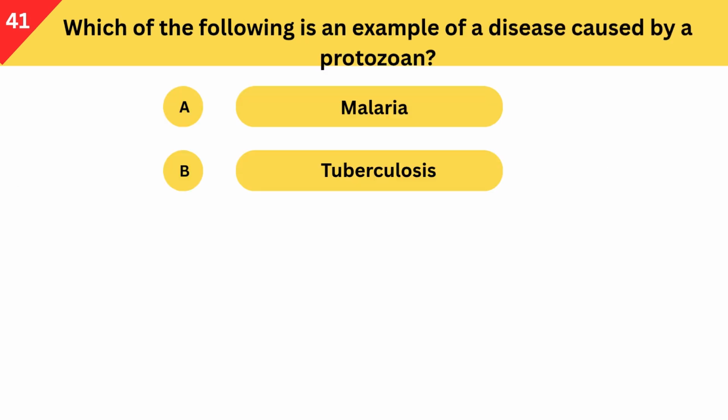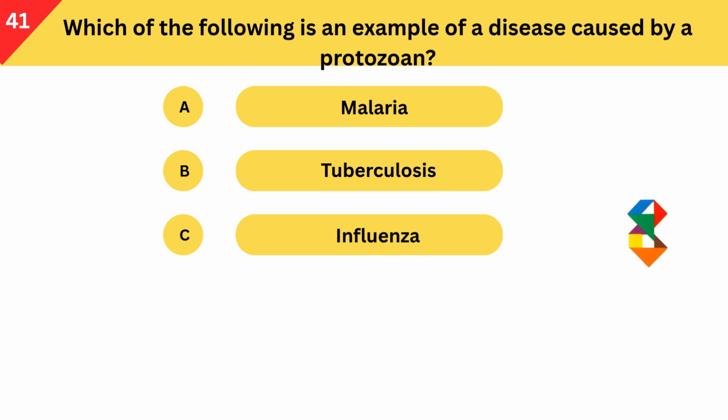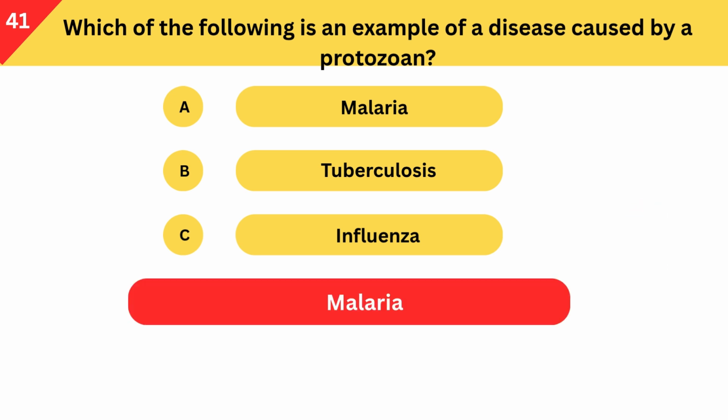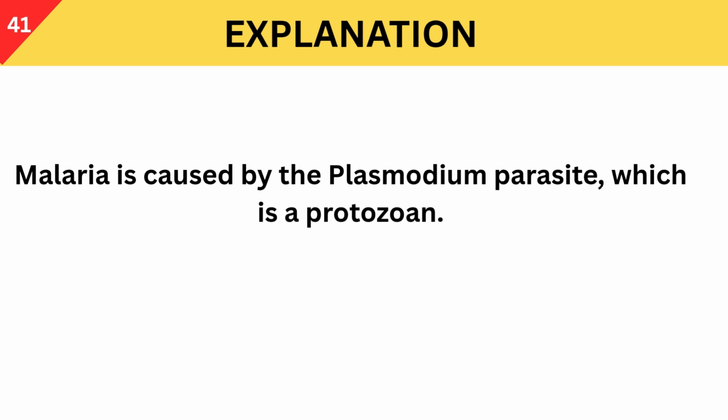Which of the following is an example of a disease caused by a protozoan? A. Malaria. B. Tuberculosis. C. Influenza. Correct answer is malaria. Malaria is caused by the Plasmodium parasite, which is a protozoan.